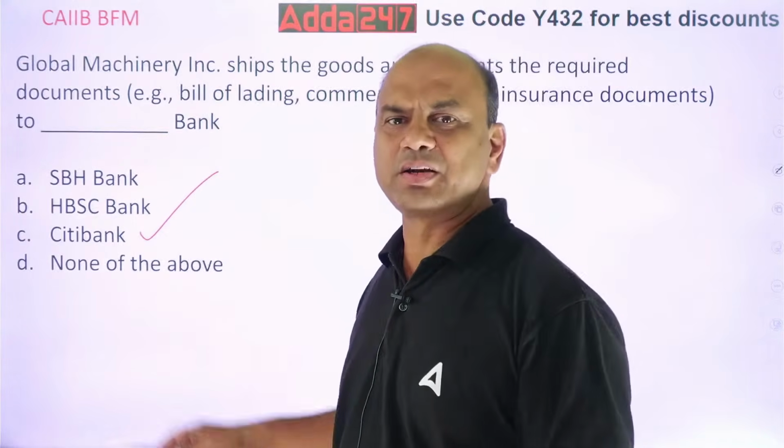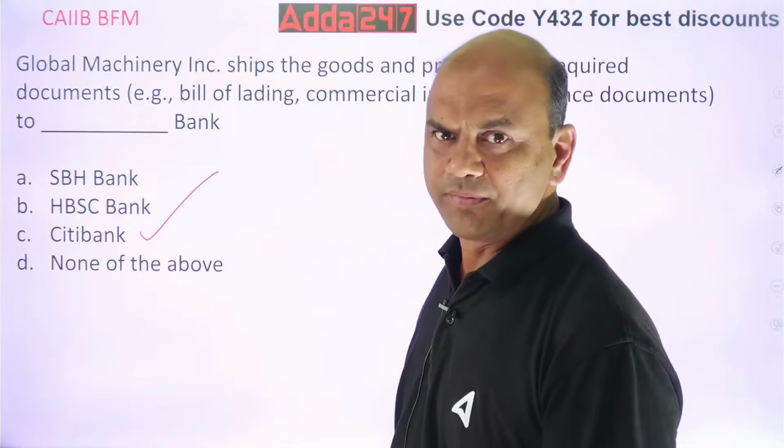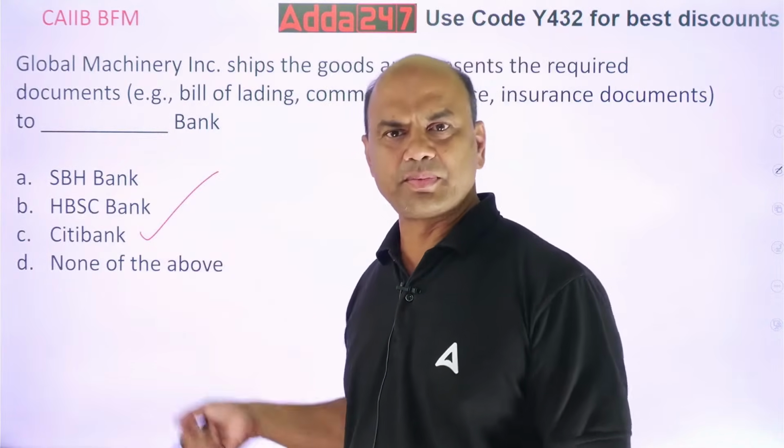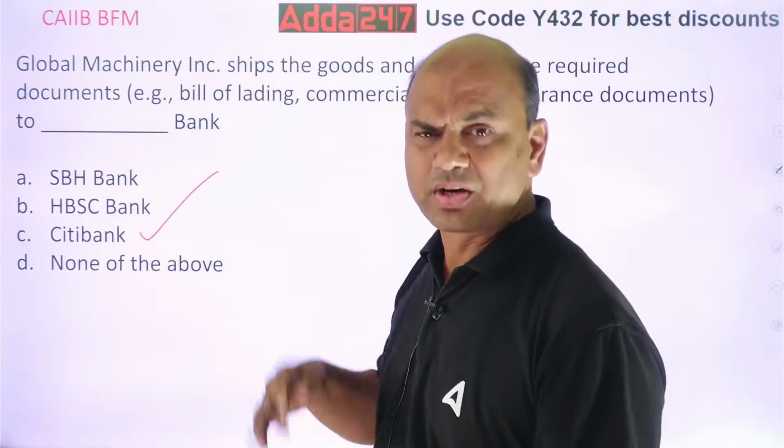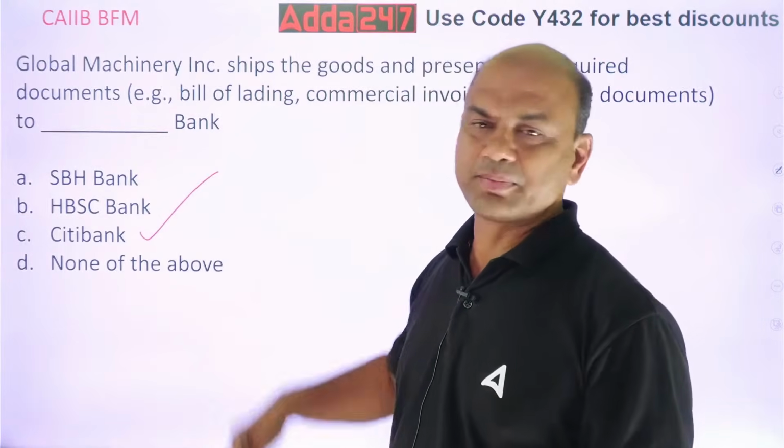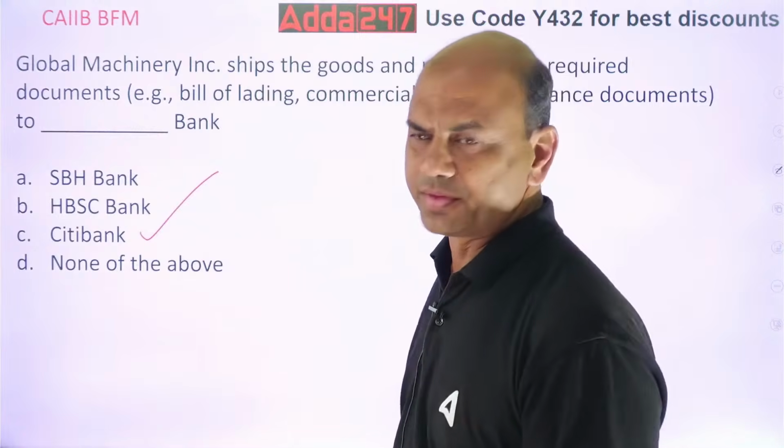Citibank will further send it to SBH Bank. Okay. So Citibank is the beneficiary bank, SBH Bank is the applicant bank or issuing bank, and HBSC Bank is the correspondent bank, the middleman. Okay.